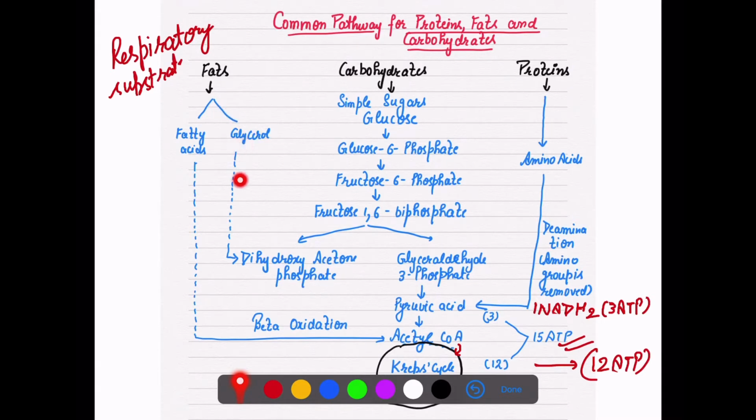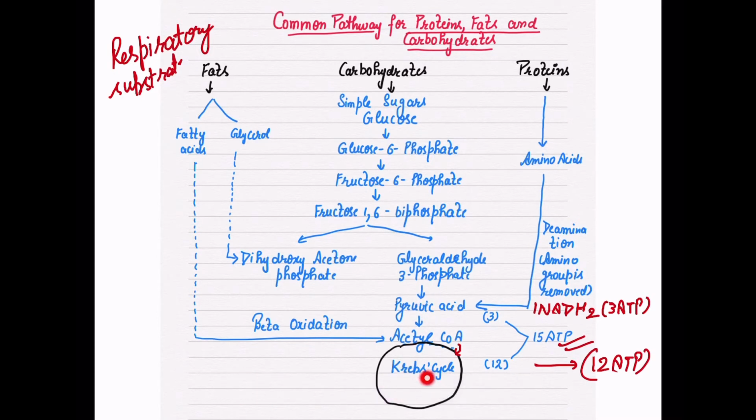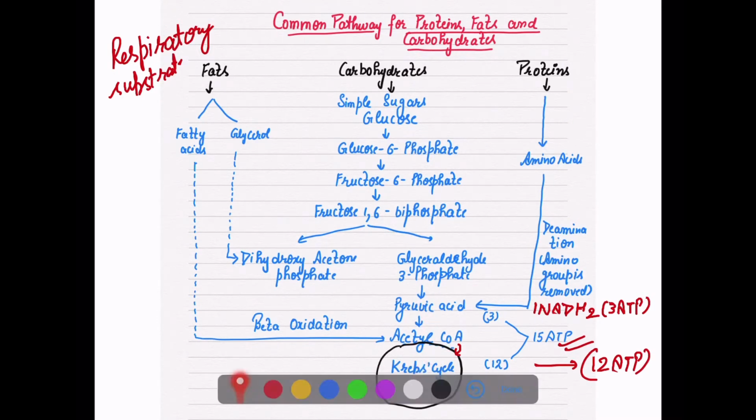Now see, glycerol first changes into dihydroxyacetone phosphate, and from dihydroxyacetone phosphate, you know that it has to change first into glyceraldehyde 3-phosphate, and then it enters the Krebs cycle and forms pyruvic acid. So glycerol enters the pathway at which stage? That is the dihydroxyacetone phosphate when it is formed in glycolysis.